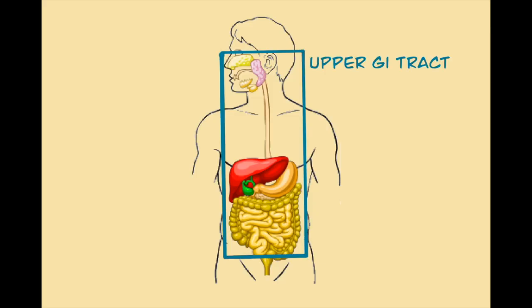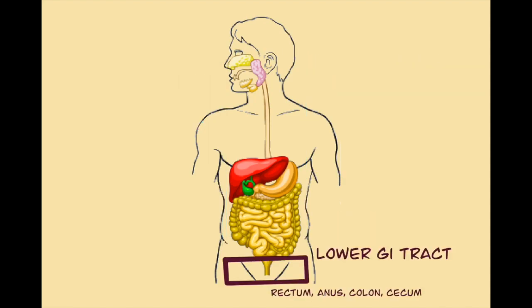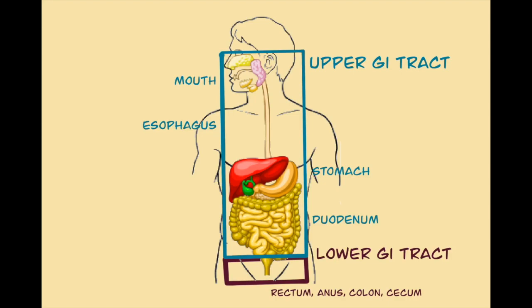This means that herbivores, carnivores, and omnivores have been living since then. The gastrointestinal tract consists of both upper and lower parts. The upper GI tract consists of the mouth, esophagus, stomach, and duodenum. The lower GI tract then consists of the anus, rectum, colon, and cecum.